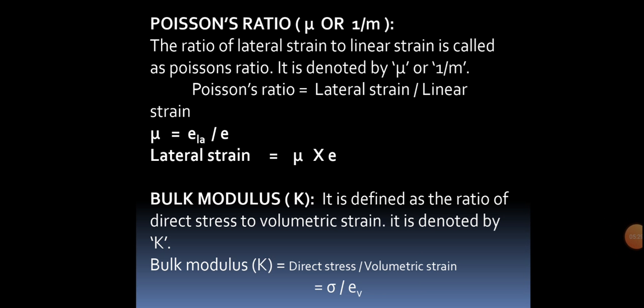Poisson's ratio. The ratio of lateral strain to linear strain is called Poisson's ratio. It is denoted by mu. Also, it is simply defined as: within the elastic limit, the ratio of lateral strain to linear strain is constant. Then, bulk modulus. It is defined as the ratio of direct stress to volumetric strain. It is denoted by the letter K. The SI unit of bulk modulus is Newton per mm square.